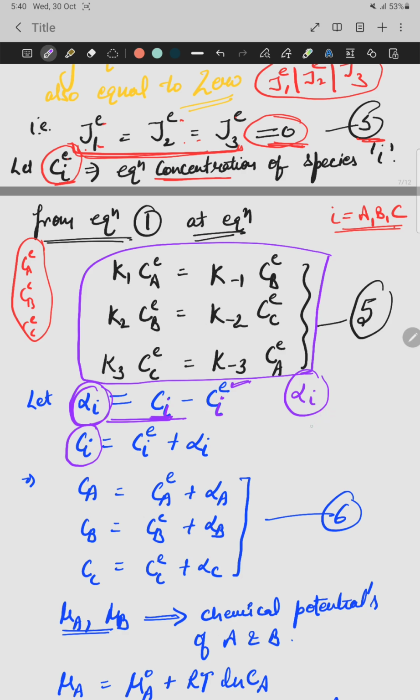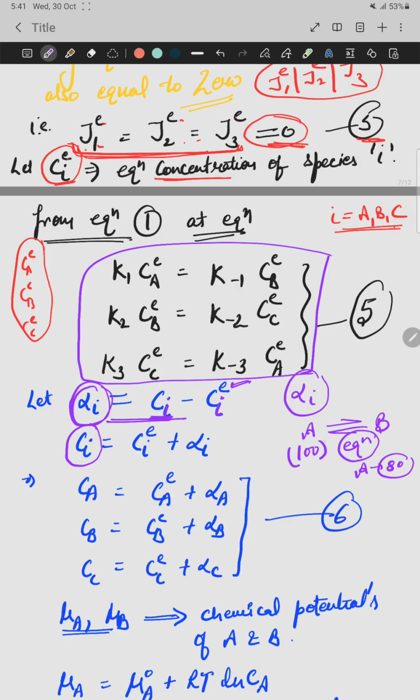So from this relation we can find the concentration of the ith species. Let me take an example. Suppose when we start a chemical reaction, the A component is 100, and after some time when A changes into B, equilibrium is reached. When the equilibrium is reached, the A component reduces to 80.